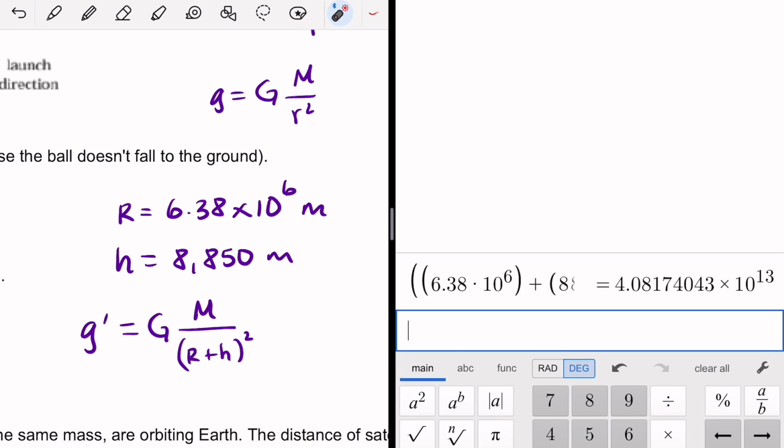Let's see what this would be, R plus H. So there we have it, 4.08 times 10 to the 13th. Now, if you compare that number to the original radius of the Earth, there's not that big of a difference. So if we were to plug in this quantity, the 4.08 times 10 to the 13th, into this equation, you'd get a number close to G. Now let's see how close it would be.